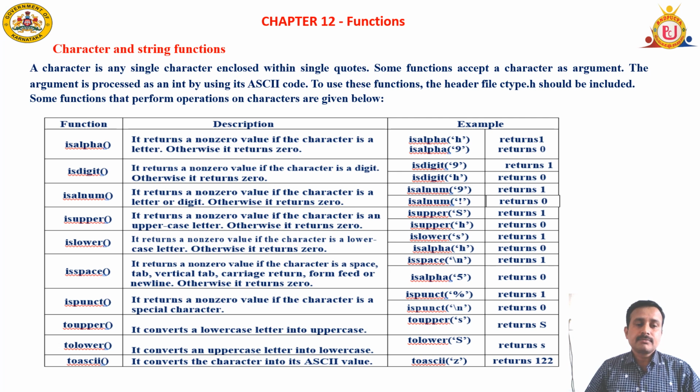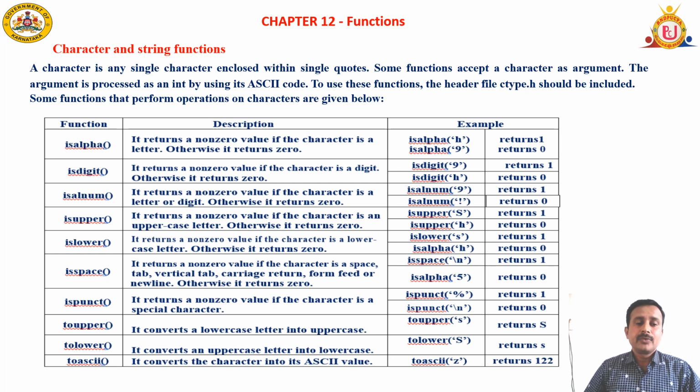toupper. See, this function converts a lowercase character to an uppercase character. If it is in uppercase, it doesn't change, it retains as it is. Suppose it is a lowercase character, it is going to convert it into an uppercase character. See this example, toupper of small letter s returns capital letter S. Then next one, tolower. This function converts an uppercase character to a lowercase character, from capital letters to small letters. See this example, we have given capital letter S, it returns small letter s.